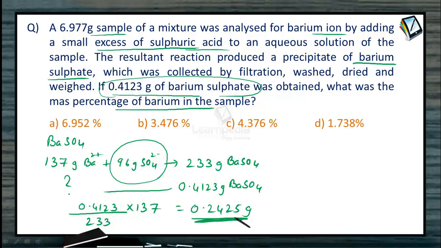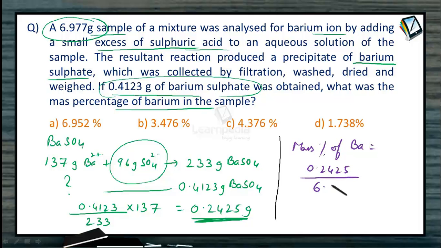sulfuric acid. So definitely whatever barium is there in barium sulfate, that came from the 6.977 grams of the original sample. So what will be the mass percentage of barium? The mass percentage of barium is nothing but equal to the mass of barium divided by the mass of sample, 6.977, multiplied by 100, and on solving this you will be getting the value as 3.476. So that is the reason why our answer is option B.